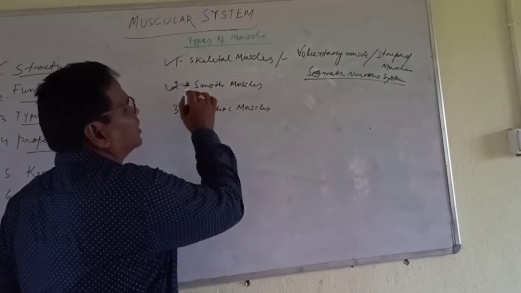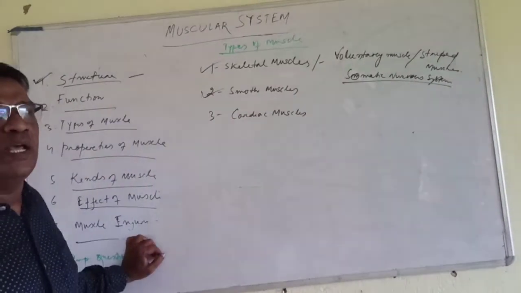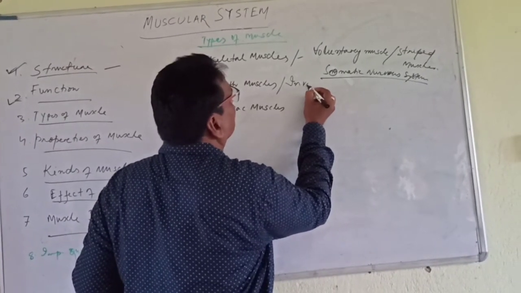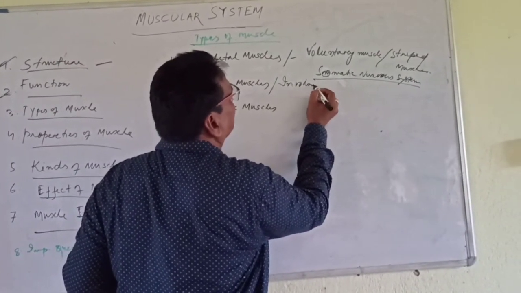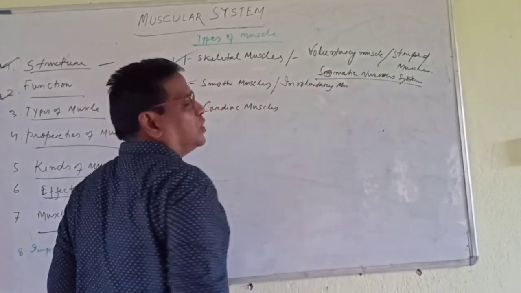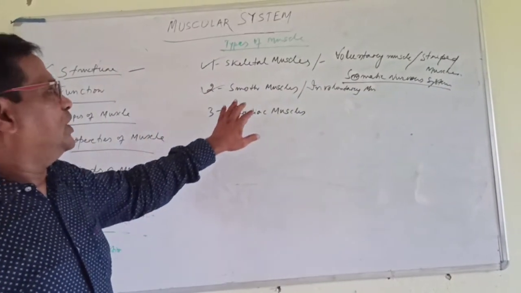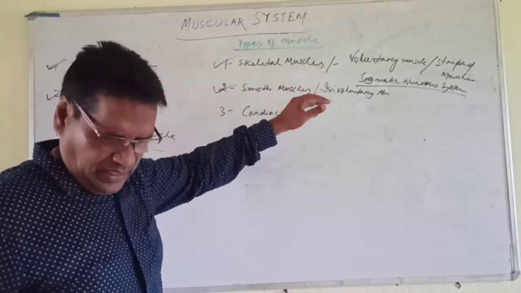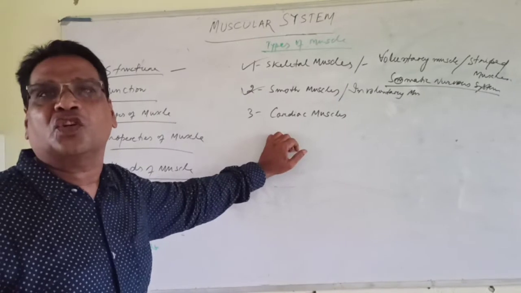muscle. Next is smooth muscle. Smooth muscles are called involuntary muscles. Where are they seen? They are seen in the internal structure of the body.